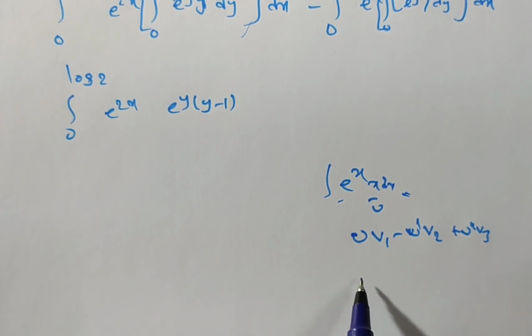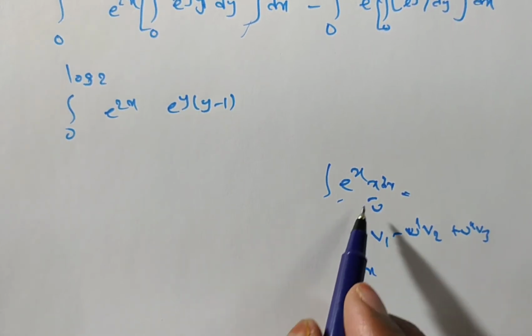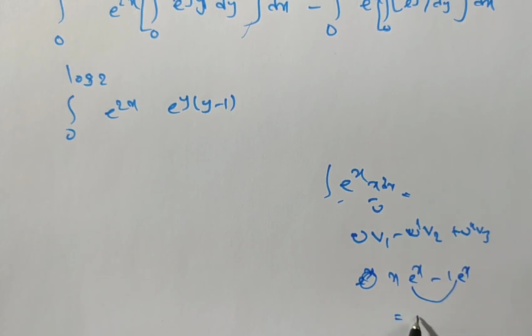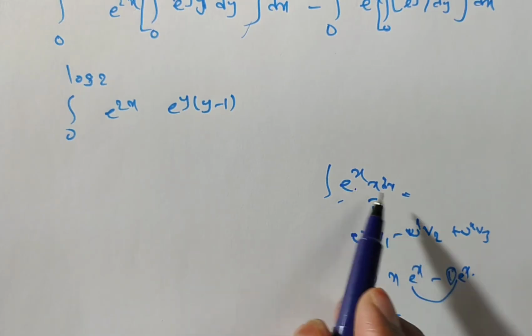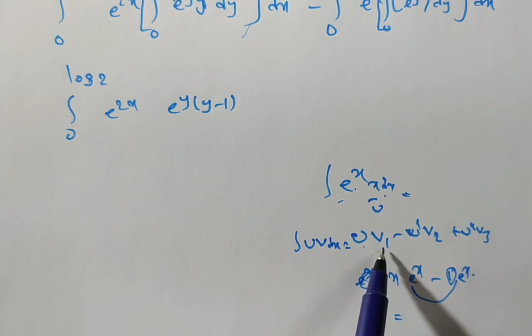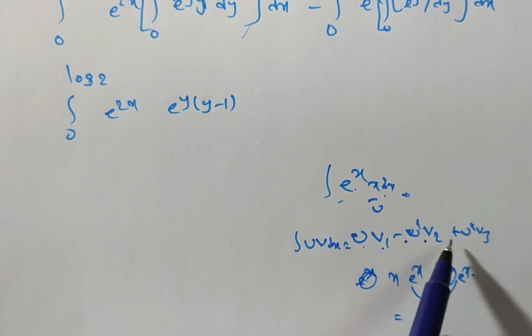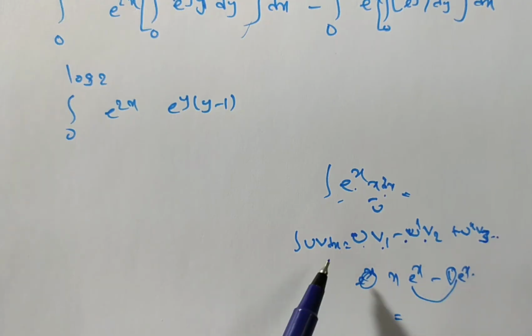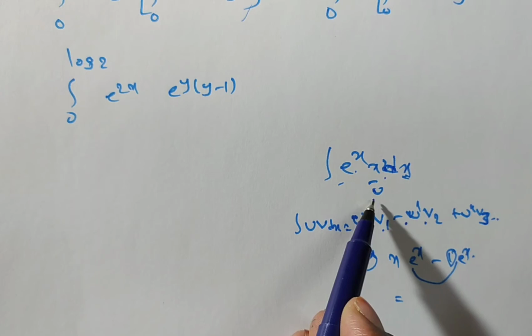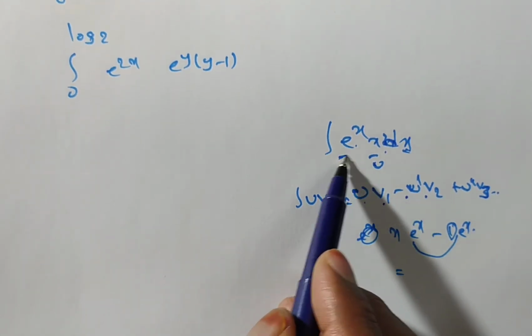Then u is here x, v1 is e power x integration e power x minus u dash is 1, again e power x integration is e power x. So from this what I can take common, again one derivative is 0. I will repeat again. You see e power x into x dx formula we have to do. We have integral uv dx is equal to uv1 minus u dash v2 plus u double dash v3 and so on. So which one you have to take as u is algebraic function you have to take as u. So x is u and e power x is v.